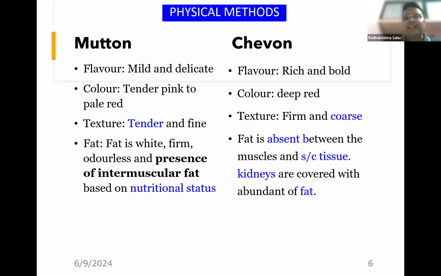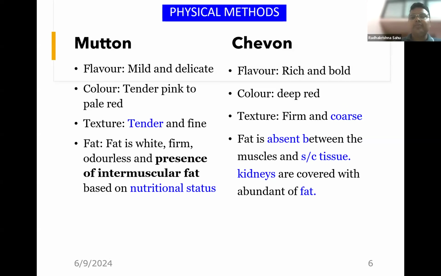Marbling is practically absent between the muscles of chevon and subcutaneous tissue. The kidney of chevon is covered with an abundant amount of fat, while in case of mutton, fat is white, colorless, and there is presence of intermuscular fat.